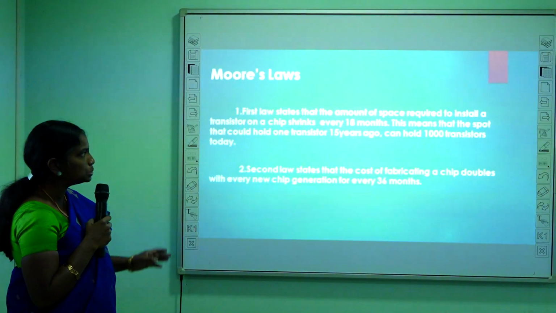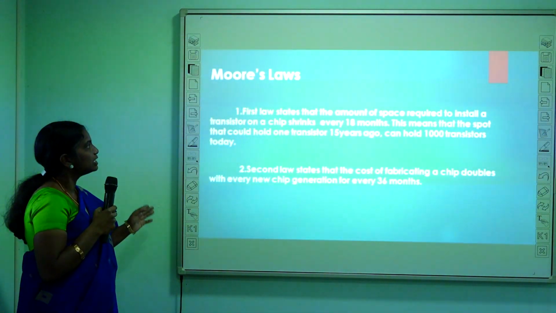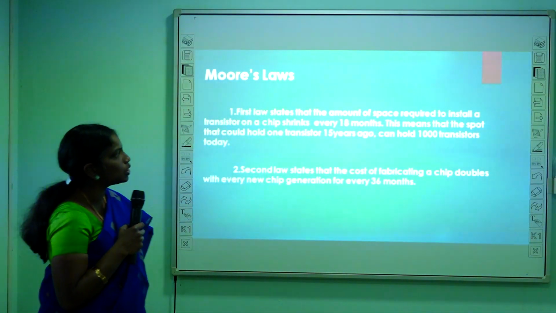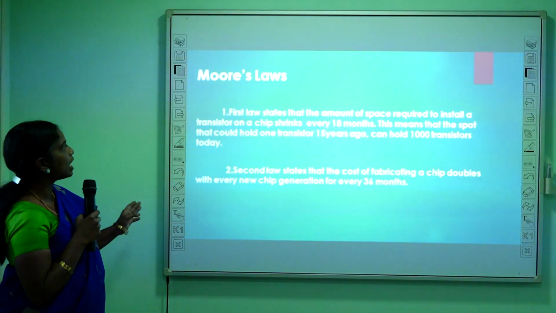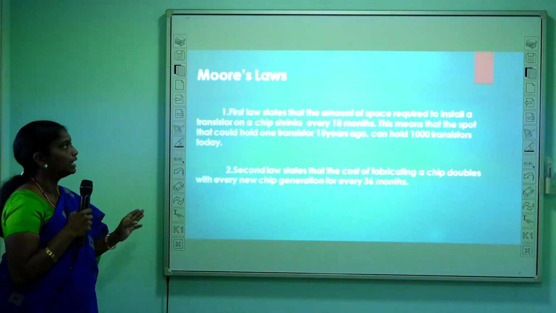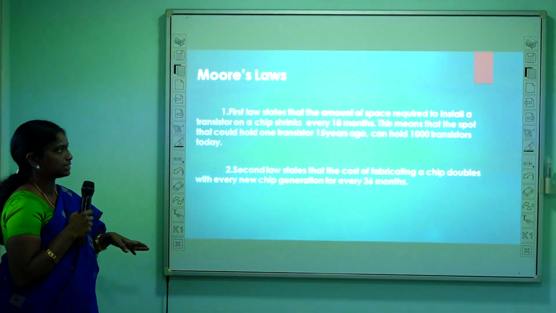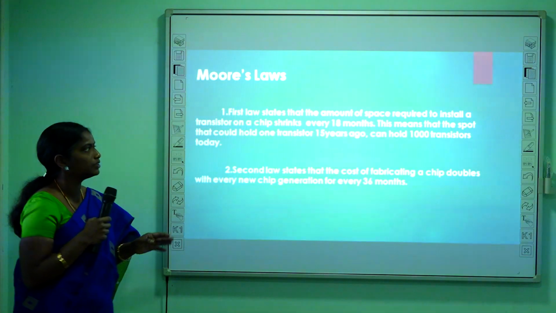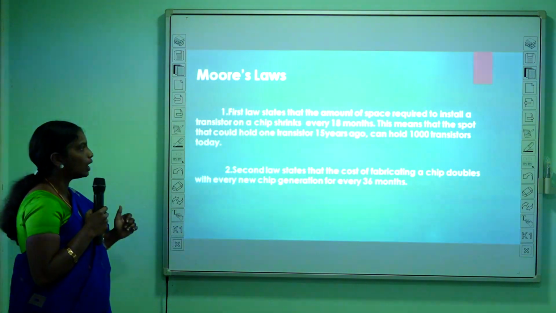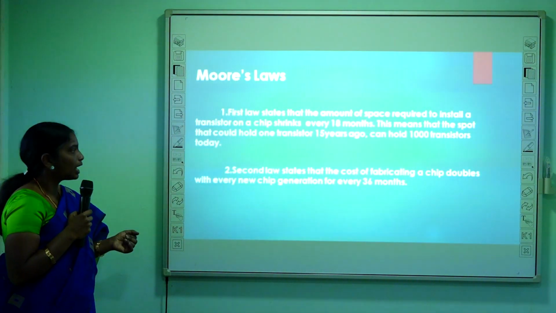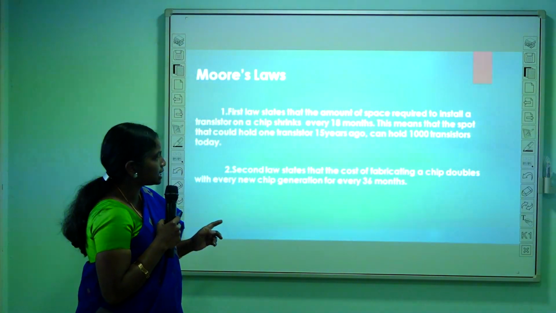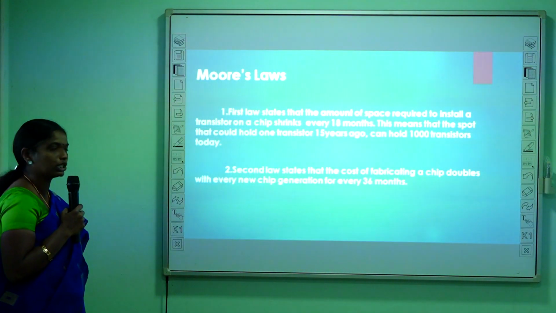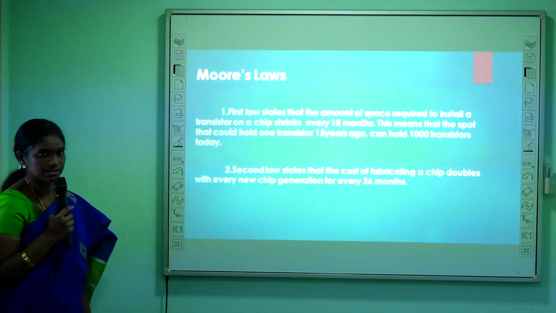Moore's law has two statements. The first law states that the amount of space required to install a transistor on a chip shrinks every 18 months. This means that the space that could hold one transistor 15 years ago can hold thousands of transistors today. The second law states that the cost of fabricating a chip doubles with every new chip generation, for every 36 months.